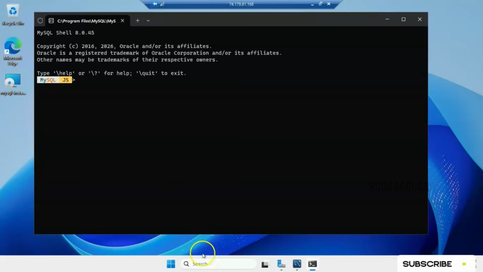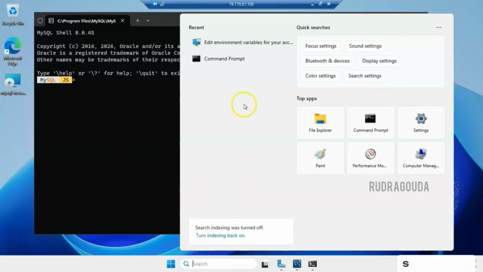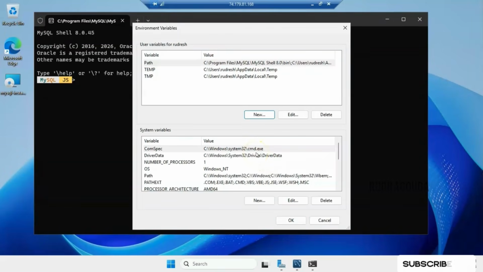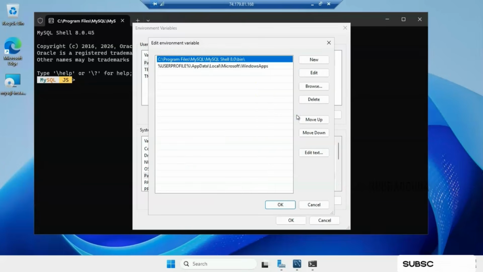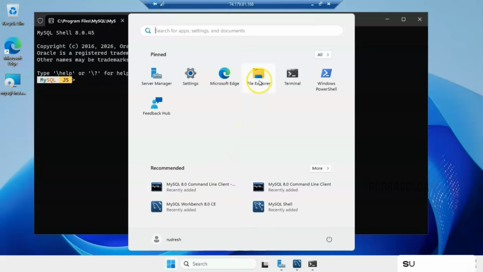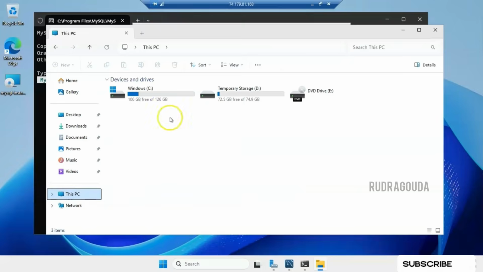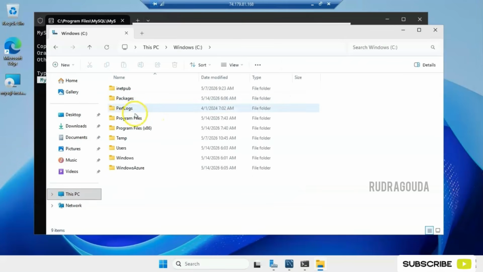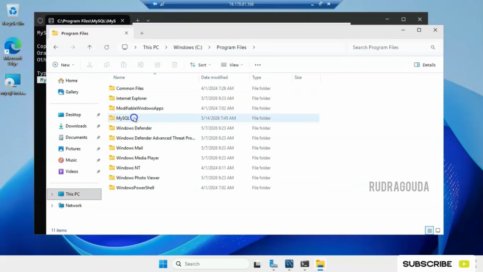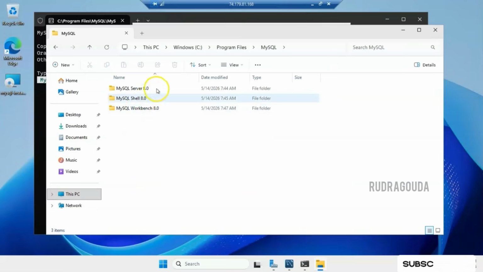Okay, after this we need to edit the environment variable. In the search you can type edit environment variables and simply select that one. Once this screen is open, inside the system variables we should go into the path, right, and then click on edit and provide the path. Where do we get the path information for MySQL? Go to the search and then go for file explorer, this PC, C drive, program files, and then MySQL, and we want MySQL Server.